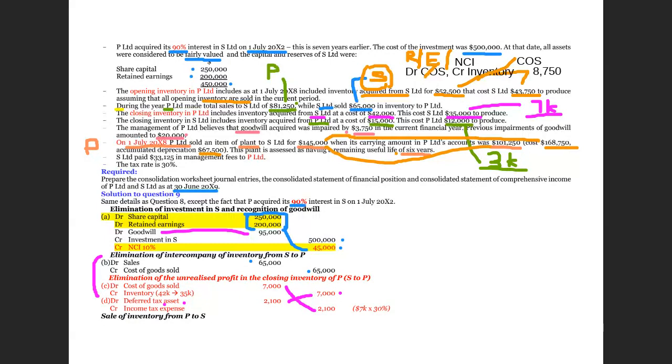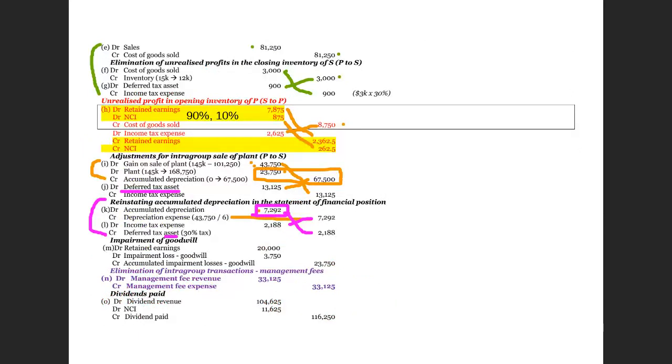Therefore, we have to credit goodwill for a total amount of 23,750. Therefore, here you see that we credit goodwill 23,750, out of which 3,750 is for the current year and 20,000 is in the past.